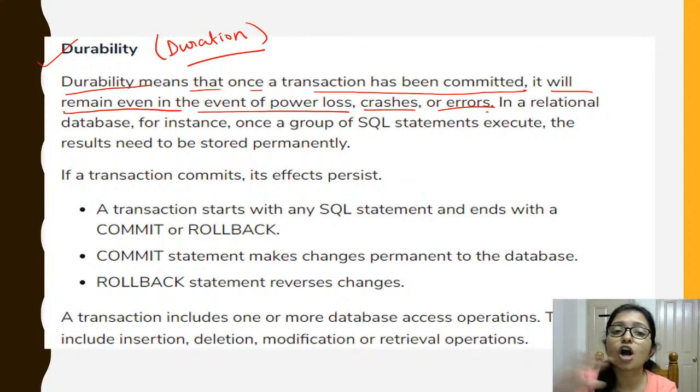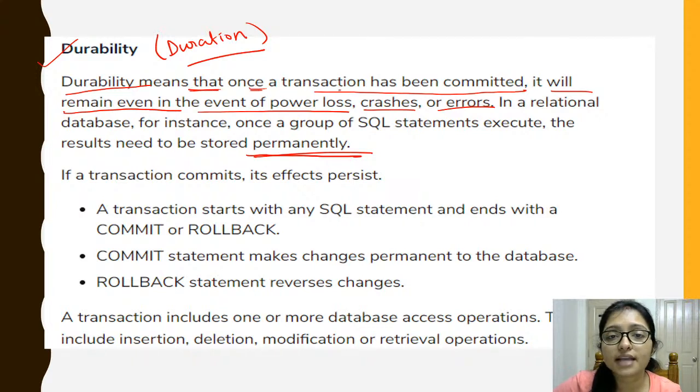It means for a long duration there will be no data loss if something is committed. That is the durability. If you have committed anything, then it should persist, it should be stored in the database permanently, okay.